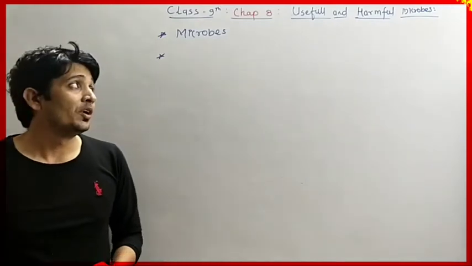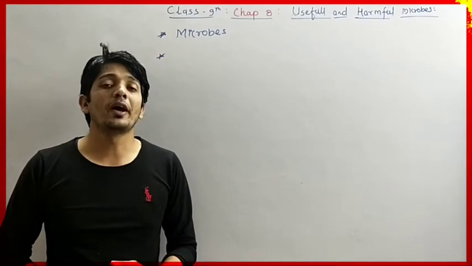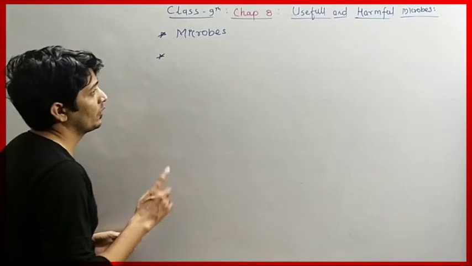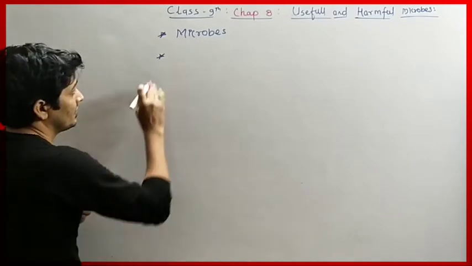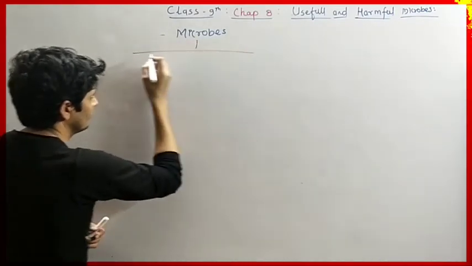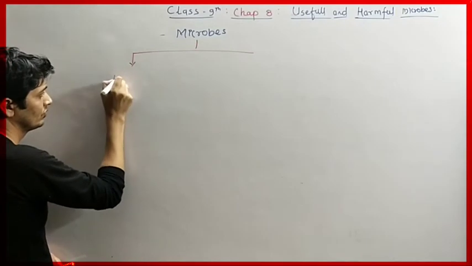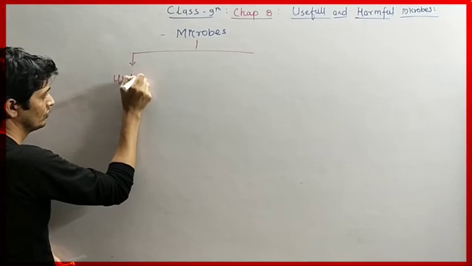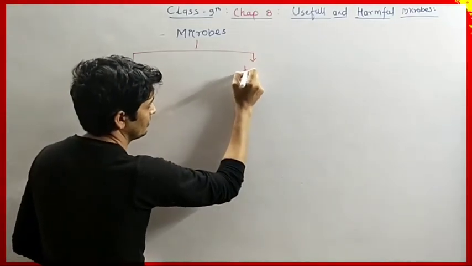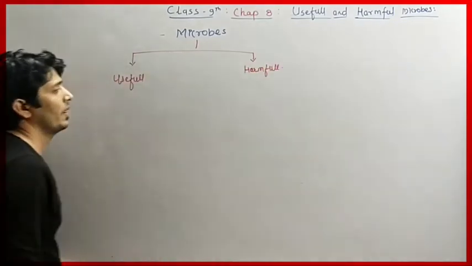So we will discuss in this chapter the harmful and useful microorganisms. First we will understand about the useful microorganisms. One is useful and another is harmful microorganism.